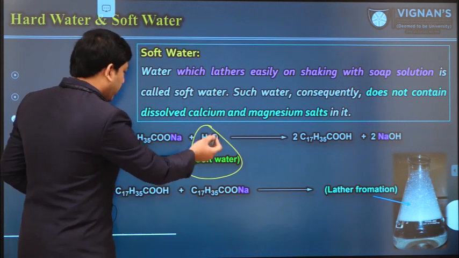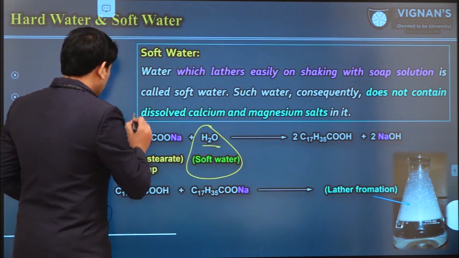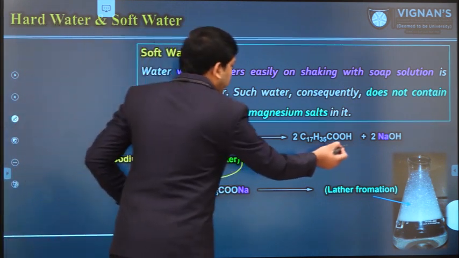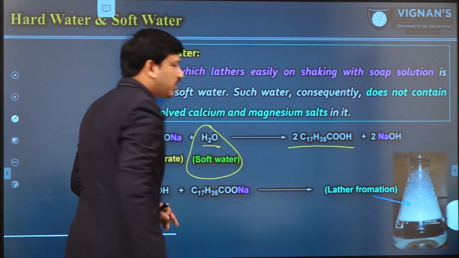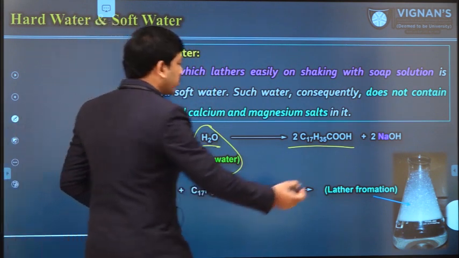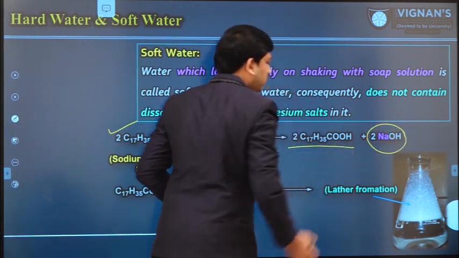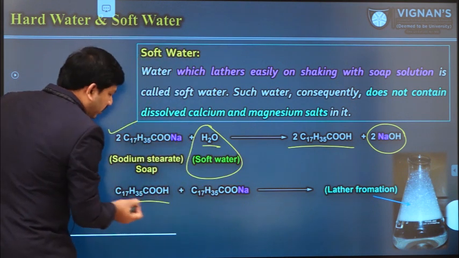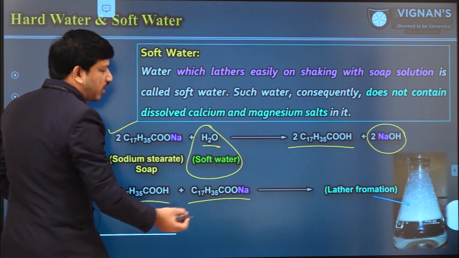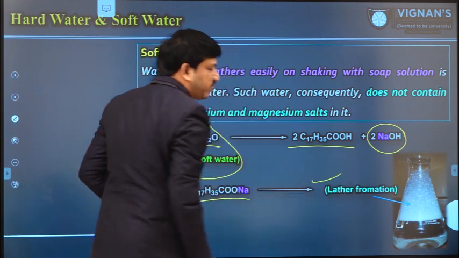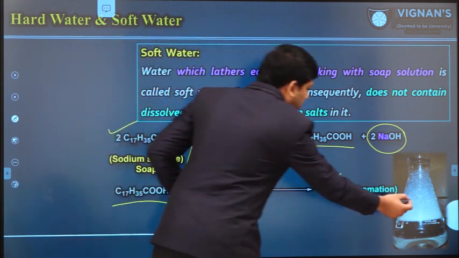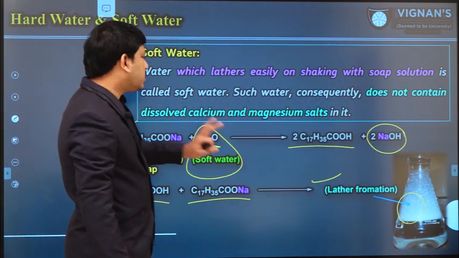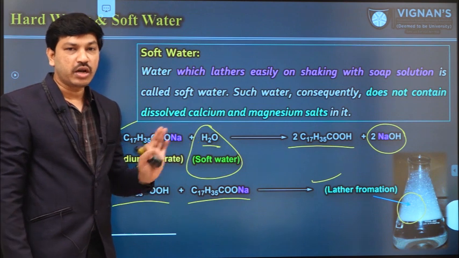When this pure water interacts with a soap material like sodium stearate, there is a formation of the corresponding long chain carboxylic acid, and there is a formation of sodium hydroxide. Then this carboxylic acid molecule further reacts with another soap molecule, forming lather in this manner. You can see this is the lather formation in the case of soft water. This is the difference between hard water and soft water.